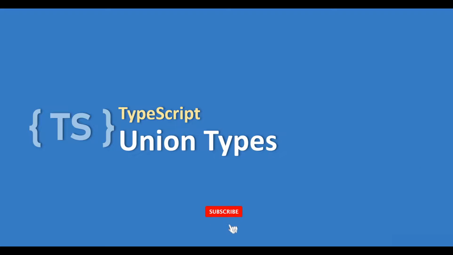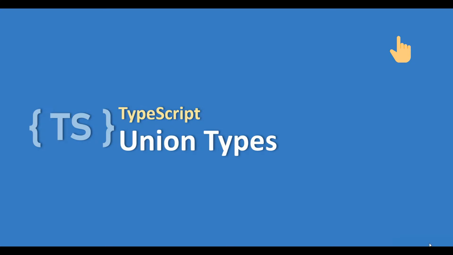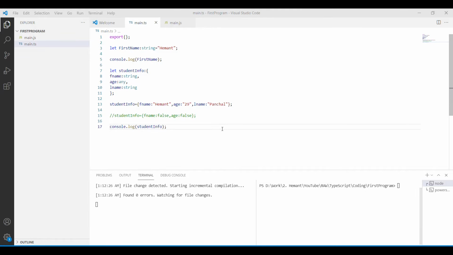Welcome to the session. In this session, we will talk about TypeScript union types. In the previous video, we saw explicit types. To check the explicit type video, please click the link here. In one of the previous sessions on explicit types, we saw the use of any.